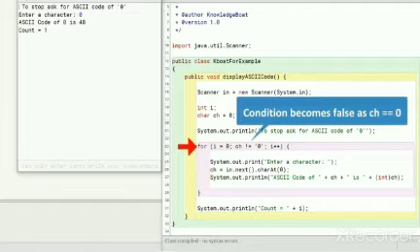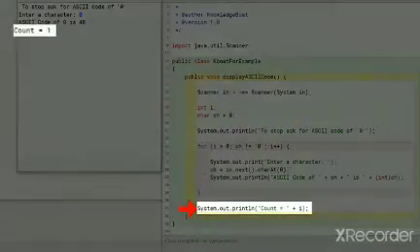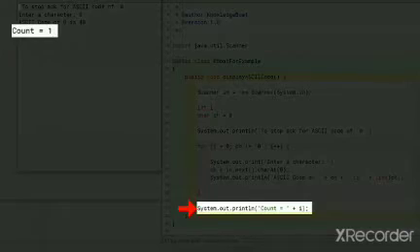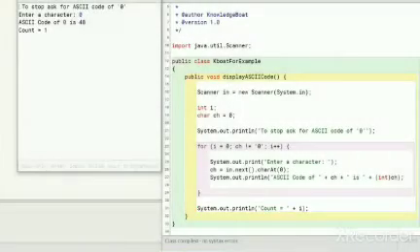The condition becomes false as ch is equal to 0 and program control moves to this println statement after the for loop. It prints I as the count of the characters entered by the user and the program completes. I hope this gives you some idea about the versatility of the for loop. The next variation that we will learn is even more interesting.